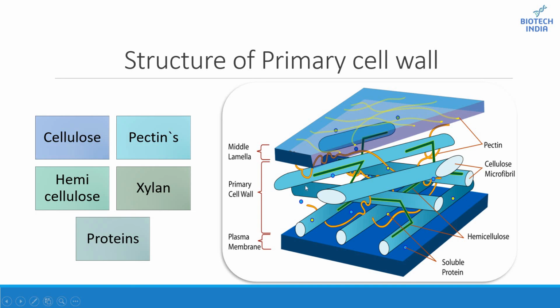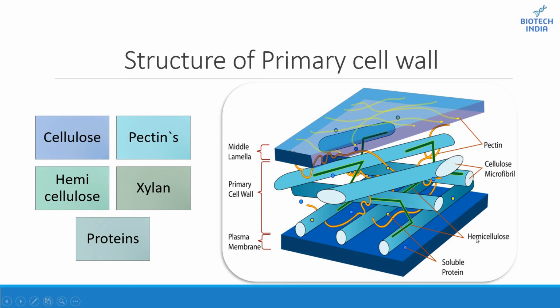Cellulose provides shape and strength to the cell wall. Pectins are a group of polysaccharides rich in galacturonic acid, rhamnose, arabinose, and galactose. Pectins are also present in high concentration in the middle lamella, where they presumably serve the function of cementing adjacent cells. Hemicelluloses are matrix polysaccharides built up of a variety of different sugars. They differ in different species and in different cell types.